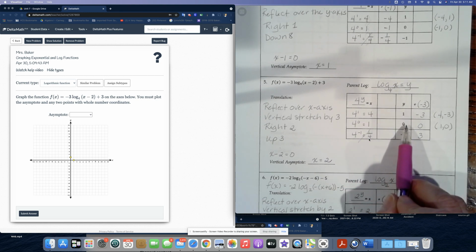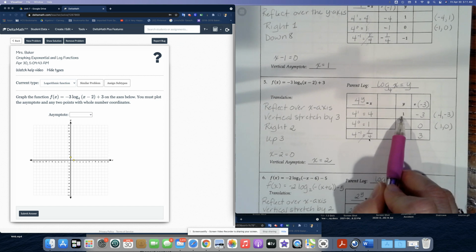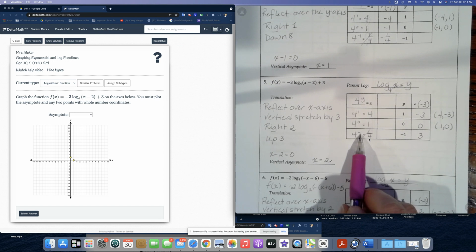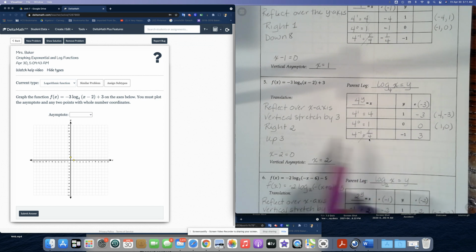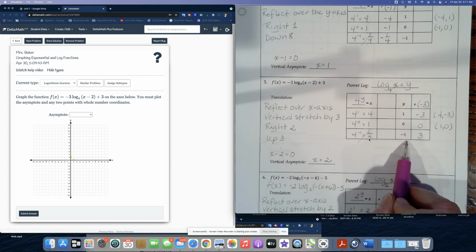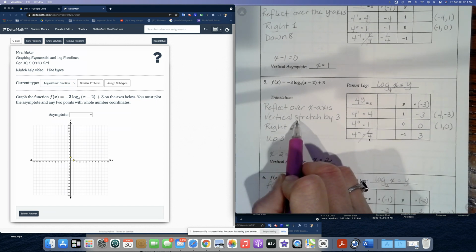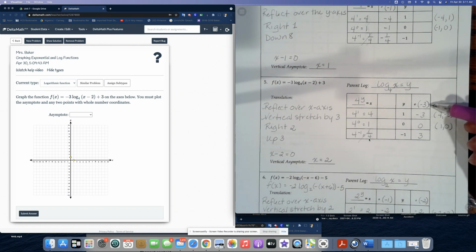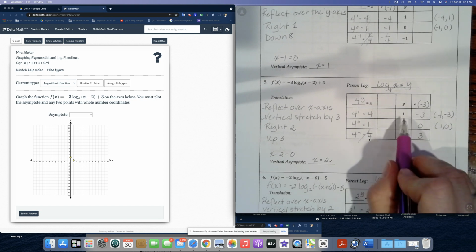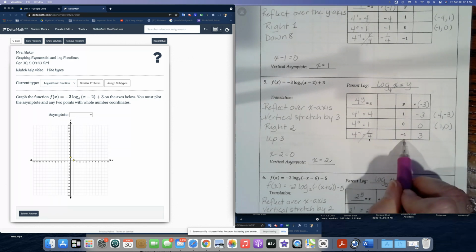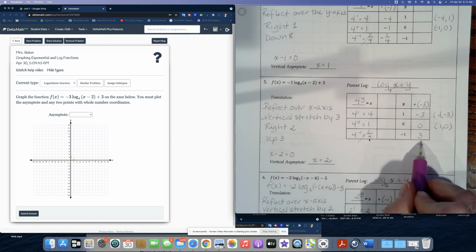So our y values are pre-populated as 1, 0, and -1. 4 to the power of 1 is 4. 4 to the 0 is 1. And 4 to the -1 is 1/4. Okay, so we have our 3 values there. Now, we have to reflect over the x-axis, which means we have to multiply all the y values by -1, and we have to vertically stretch them by 3, so we have to multiply them by 3. So let's do that at the same time by multiplying all of our y values by -3. So 1 times -3 is -3, 0 times -3 is 0, and -1 times -3 will be +3.